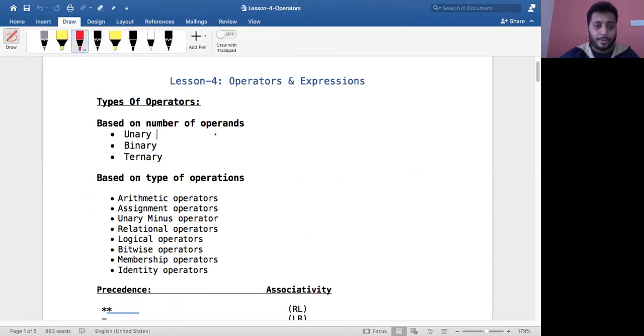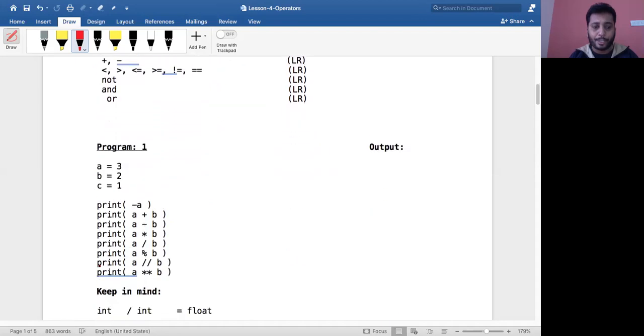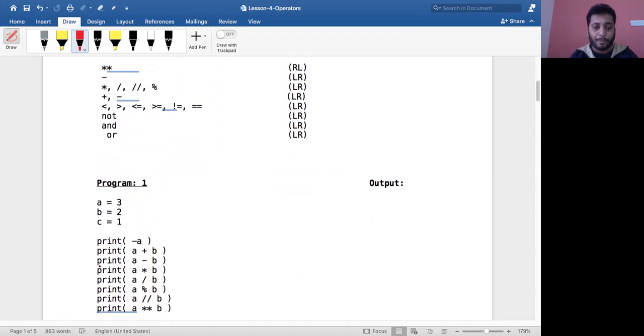Okay, that is based on the number of operands: you have unary, binary, and ternary, which I've explained. Then we have arithmetic operators, assignment operators, unary minus operator, relational operators, logical operators, bitwise operators, membership operators, and identity operators. Even this is explained, right? Now, precedence, I'll come to it in some time. Before that, let me get into the first program, and see what will happen in this case.